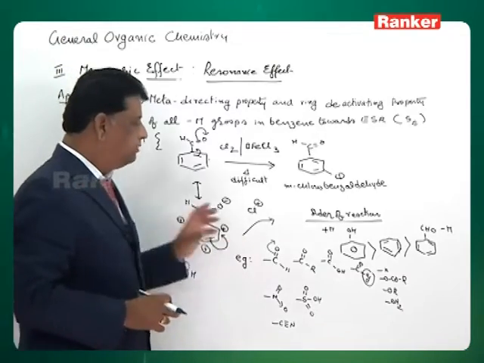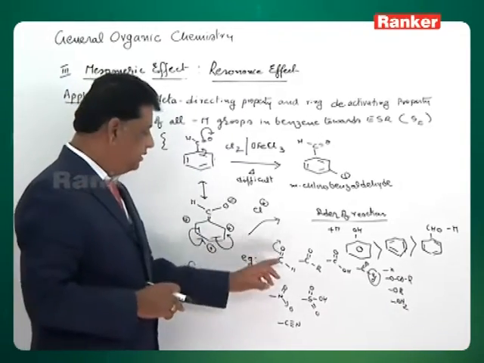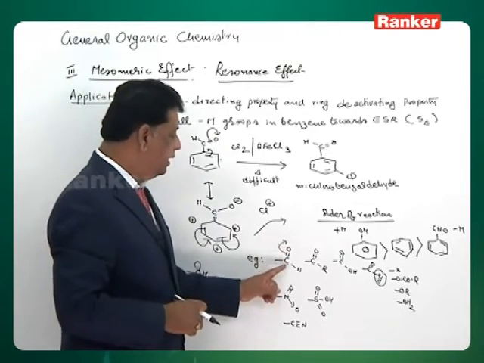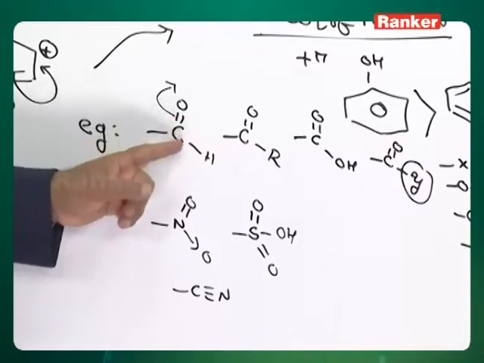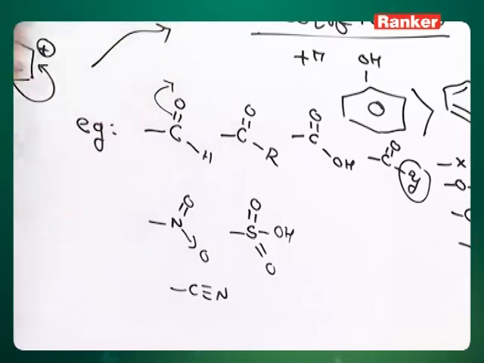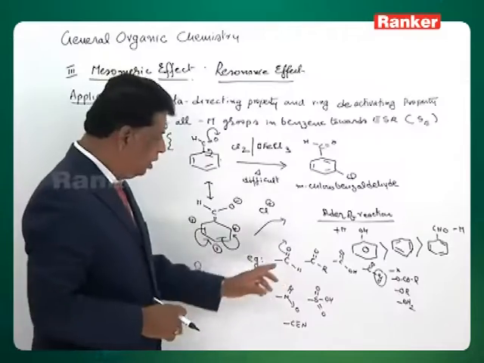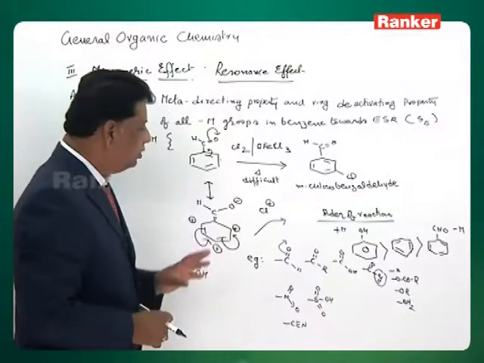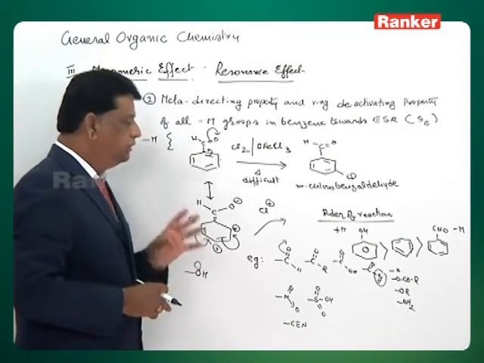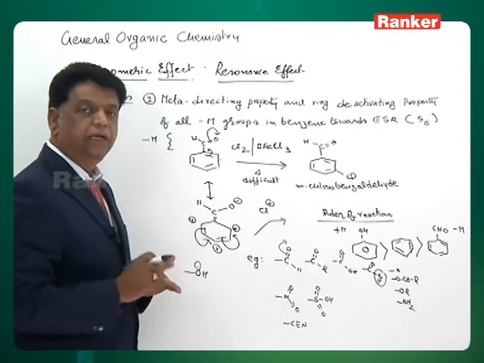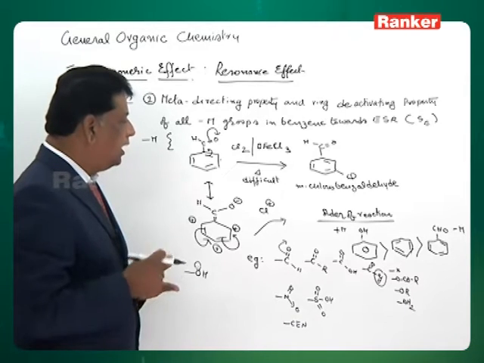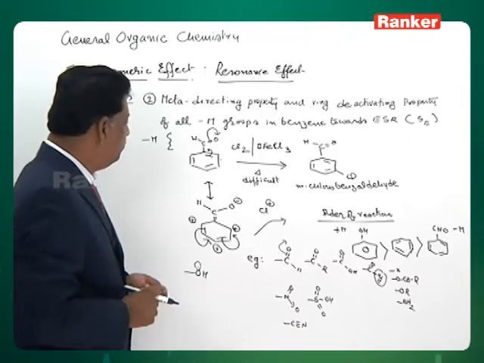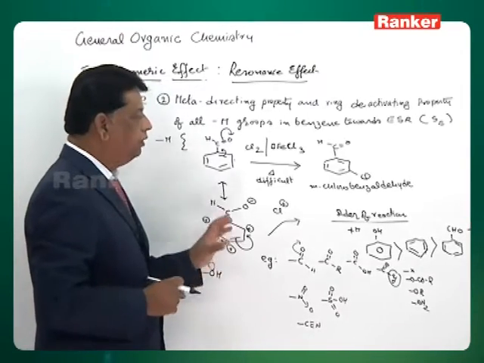So by seeing it, you can recognize: the first element should not have a lone pair, it should have a pi bond, and a hetero type of pi bond. The more electronegative atom should be on the other side, so that electrons will be taken away. So all will have CO, NO, SO, CN, all this. These groups all do the same thing, that is, they direct the incoming group to the meta position, and the rate of reaction will be decreased. These groups have this particular behavior.